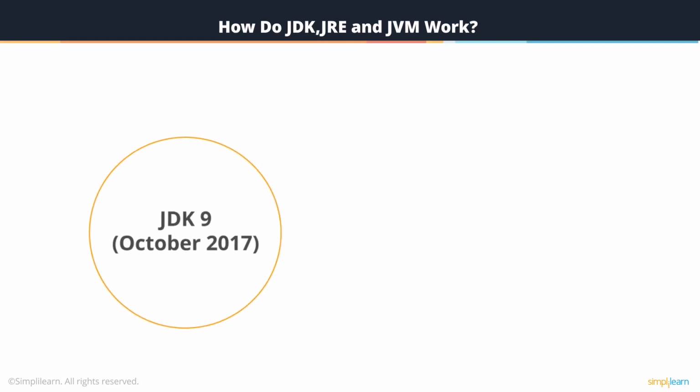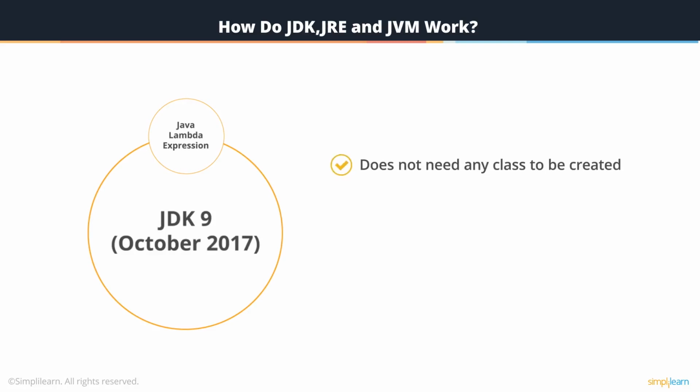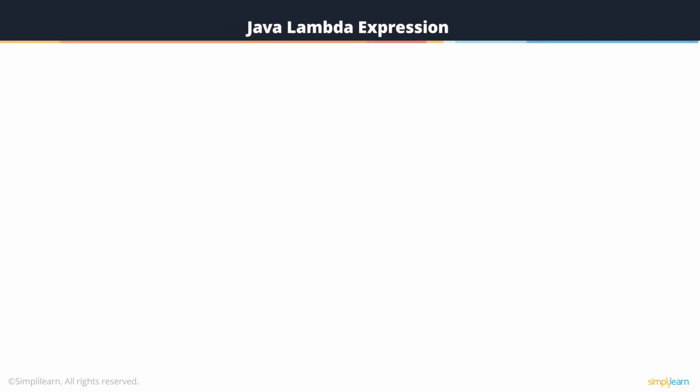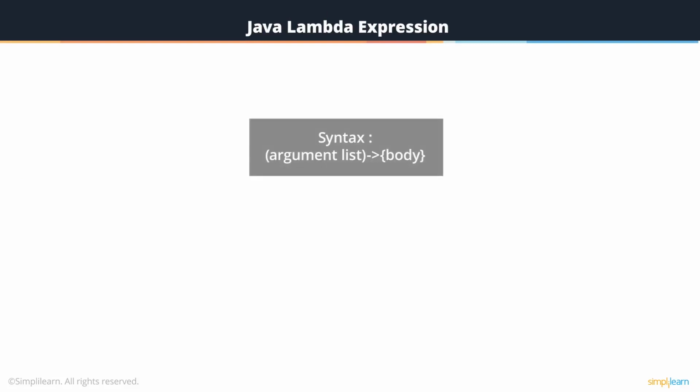The latest release is JDK 9 and it was released in October 2017. But it was in JDK 8 that a new feature called the Java Lambda expression was introduced that changed the face of Java. Now, Java Lambda expression is a kind of function which does not need any class to be created. It has been included in the latest version of JDK as it provides a clear, concise way to pass functions around. This also replaces earlier bulky anonymous classes and reduces code verbosity, that is, the length of the code. The syntax for the Lambda expression is this: argument list, arrow token, body.